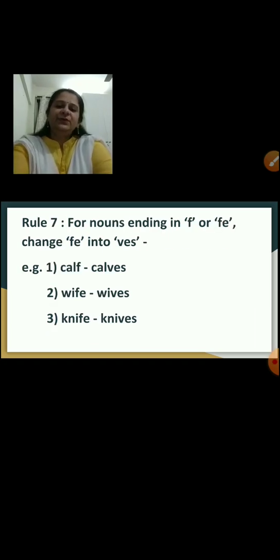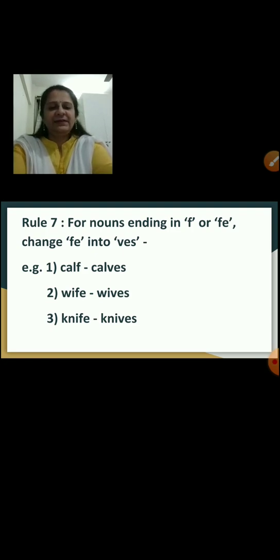Next, rule number 7. For nouns ending in F or FE, change F or FE into VES. So if the noun ends in F, like calf, you have to change the F and add VES: calves.